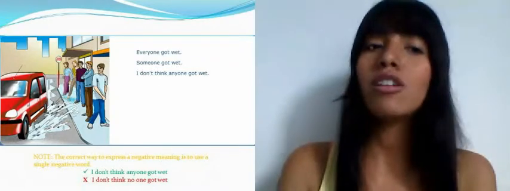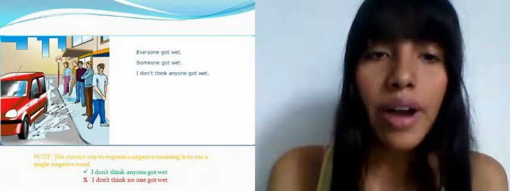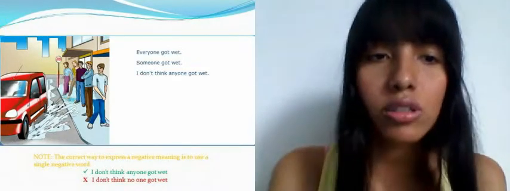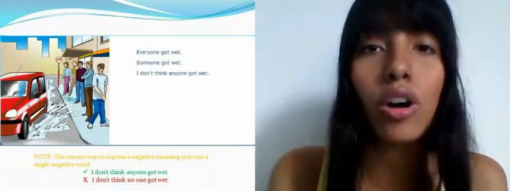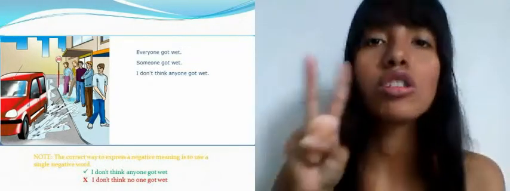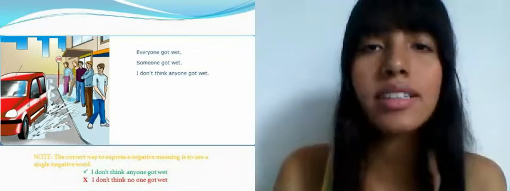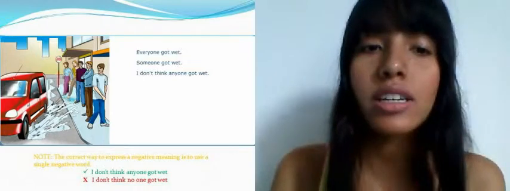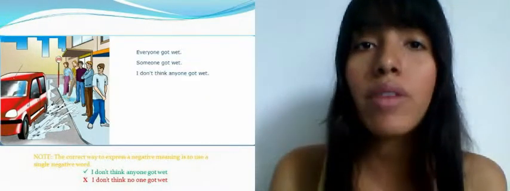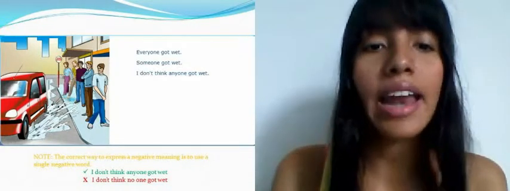Now let's look at the note we have here. The correct way to express a negative meaning is to use one negative word. This means we cannot use two negative words. So we cannot say, I don't think no one got wet. The correct way to say it is, I don't think anyone got wet.